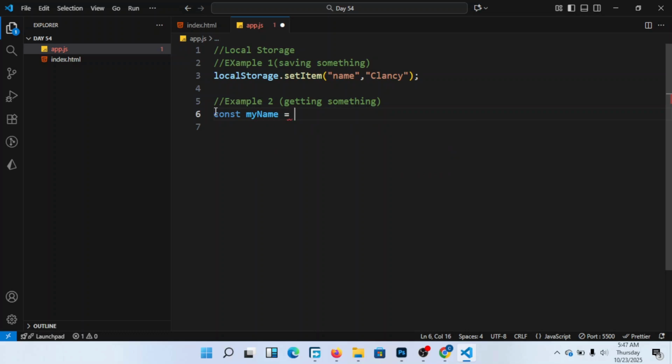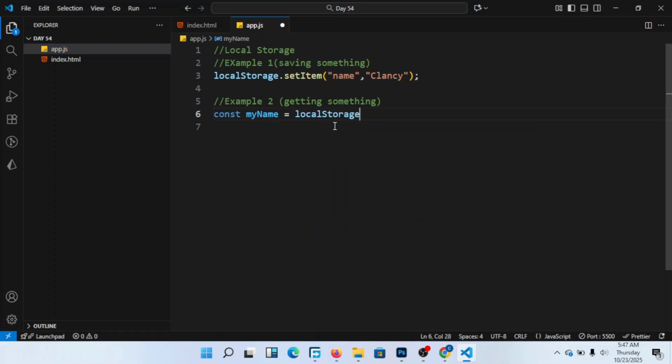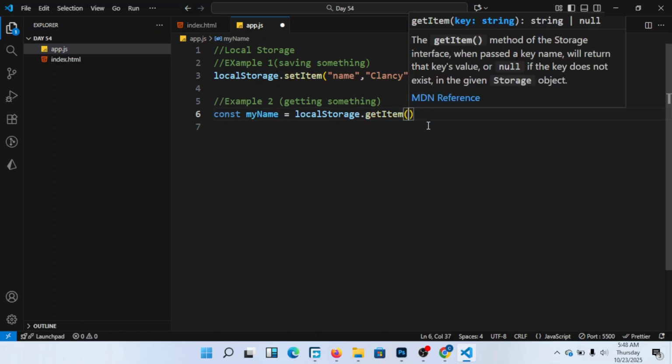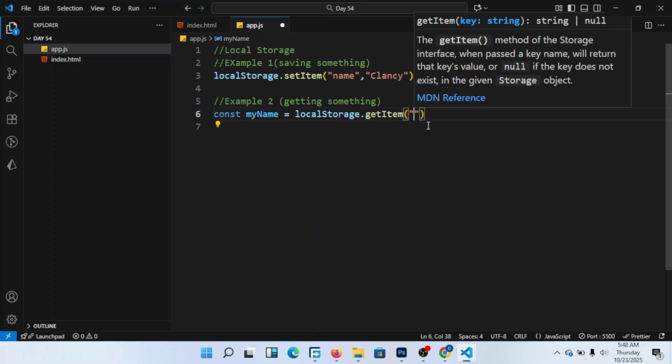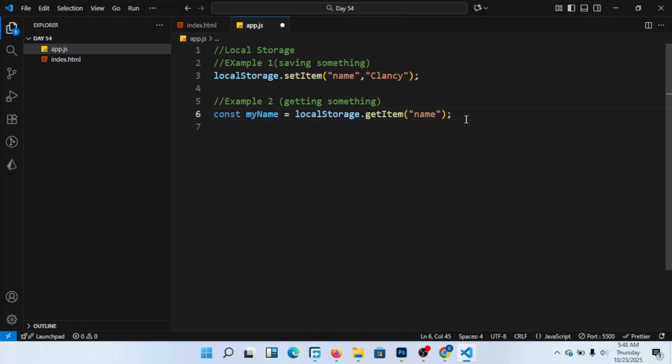It is equal to local storage dot getItem, and I put here name. So it will get this item here.